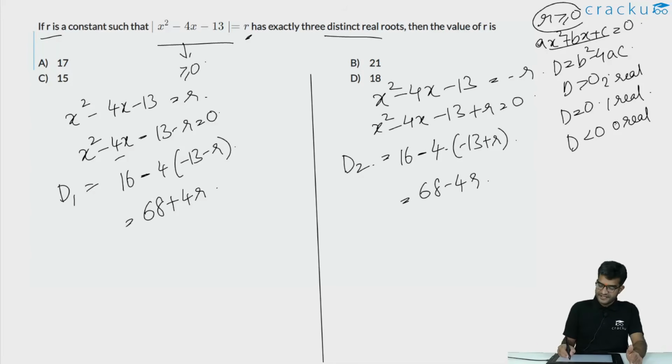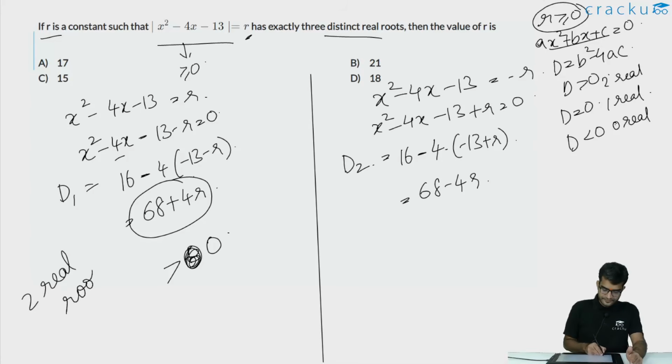We know that r is greater than or equal to 0. So, this sum 68 plus 4r is strictly greater than 0. This is greater than or equal to 68, which is basically greater than 0. So, the first quadratic equation will definitely have 2 real roots. This would imply that the second quadratic equation should have strictly 1 distinct real root.